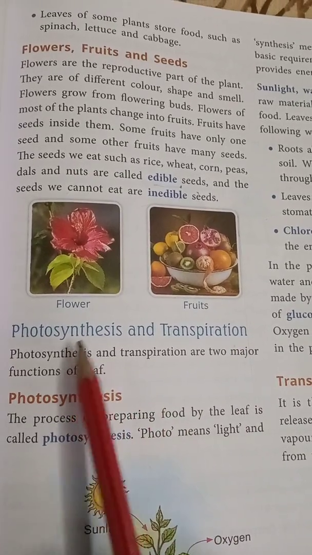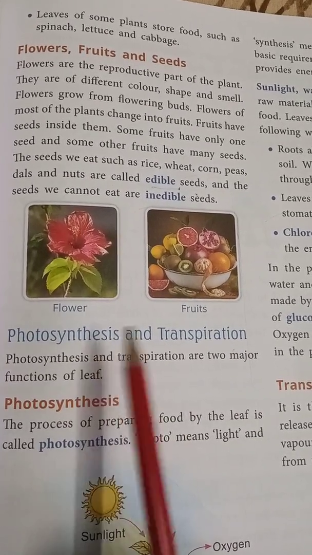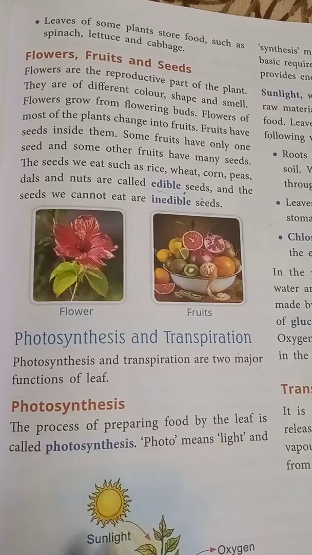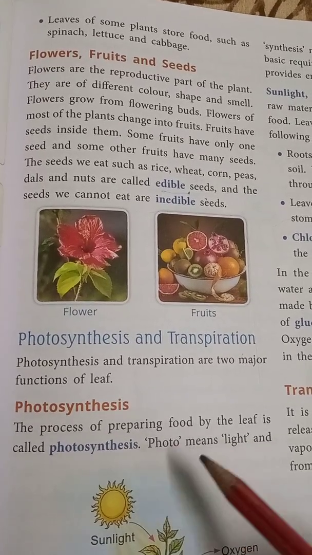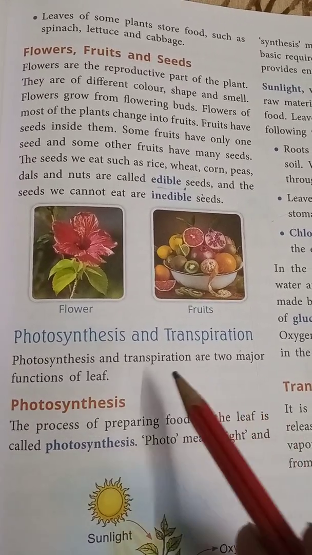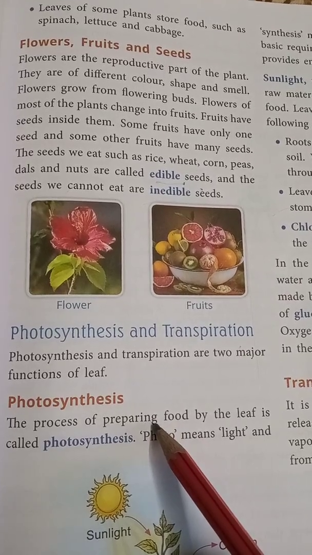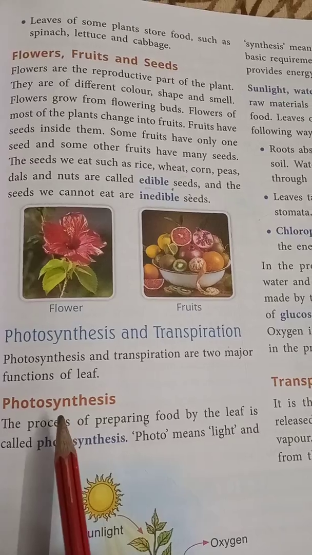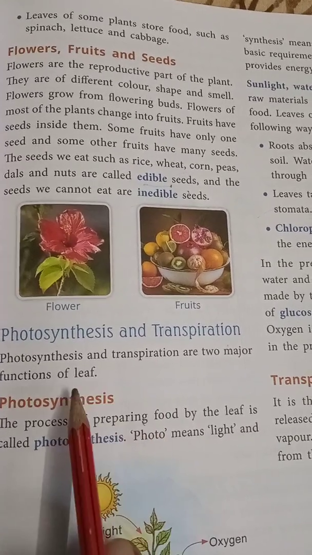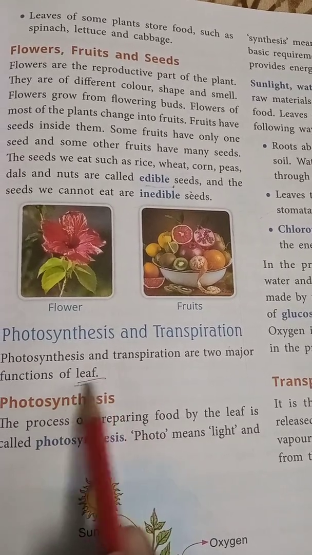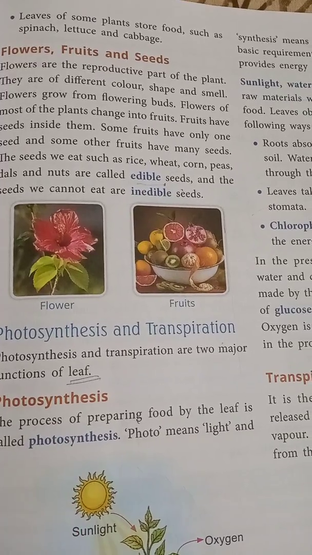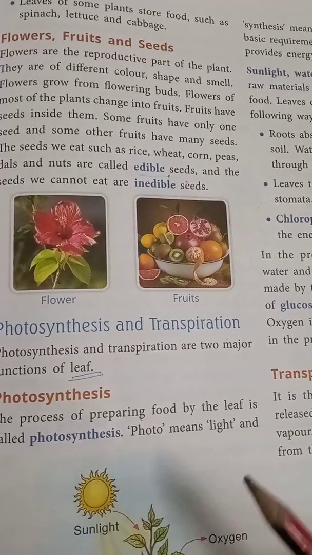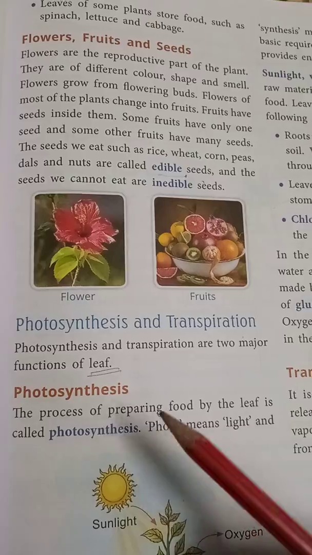You know that word photosynthesis. Photosynthesis means the process of preparing food. So now we discuss it. In the last period we saw the leaf and the structure of the leaf. The most important function of the leaf is to make food, by the photosynthesis process.